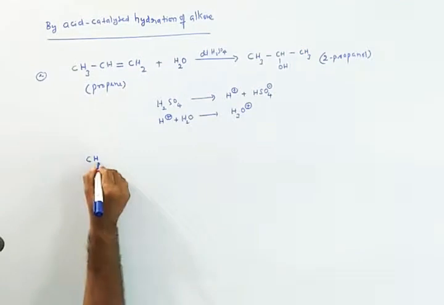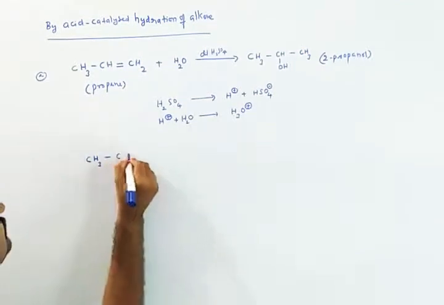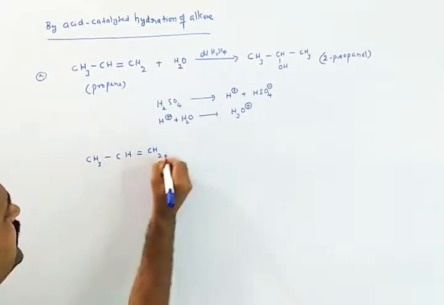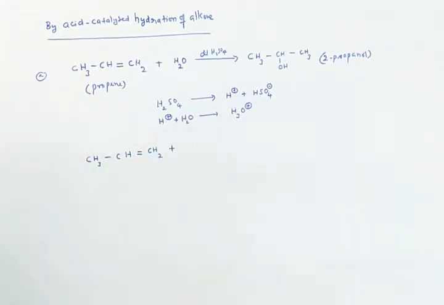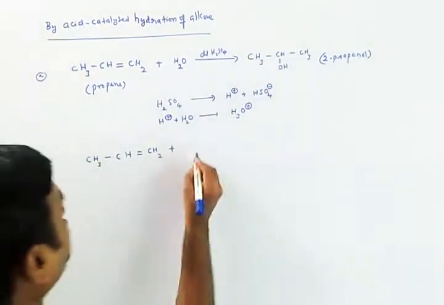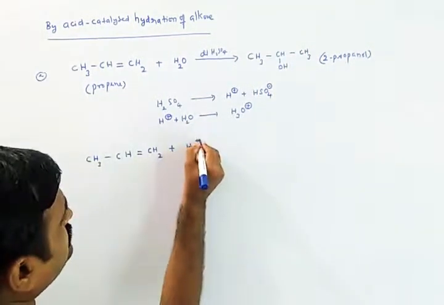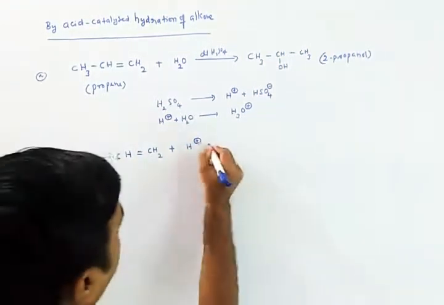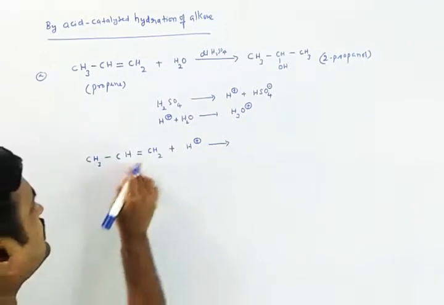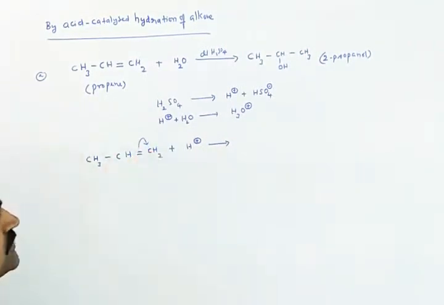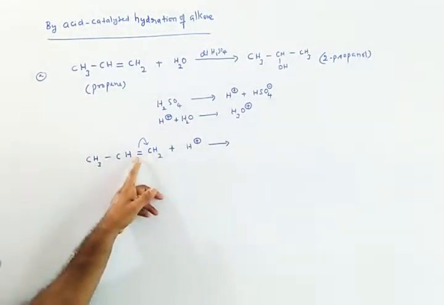If we take CH3 CH double bond CH2 plus, I am going to take this proton. That means if we add one proton onto this, what will happen? Definitely one of the bonds shifts towards this carbon, this double bond.